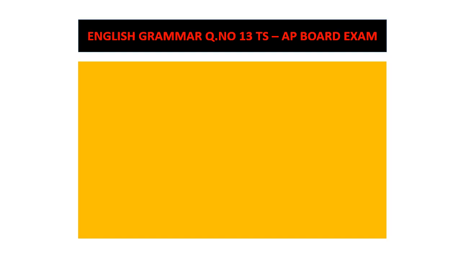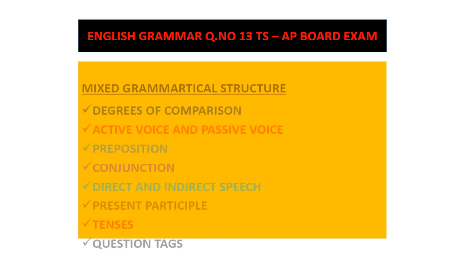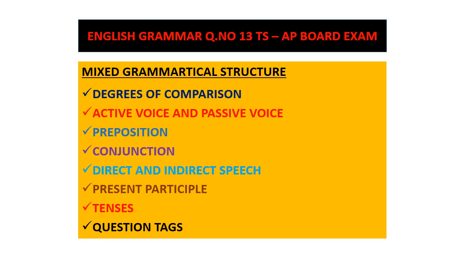So students, before starting, let me give you what this question number 13 bit is all about. It's about mixed grammatical structure where the examiner will be asking you about different degrees of comparison, active voice and passive voice, and preposition, conjunction, direct and indirect speeches, present participle, tenses, question tags. All these different grammatical bits will be asked in question number 13. And how I have done the changes to a question and what answers I have given to it, please check the changes.